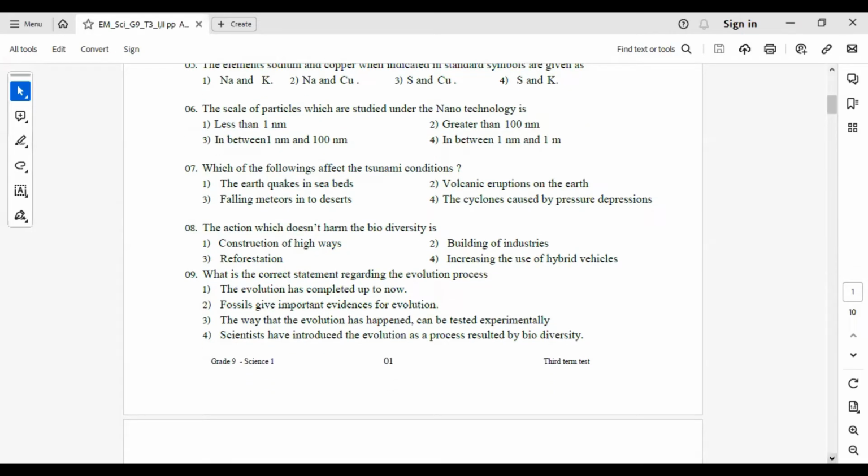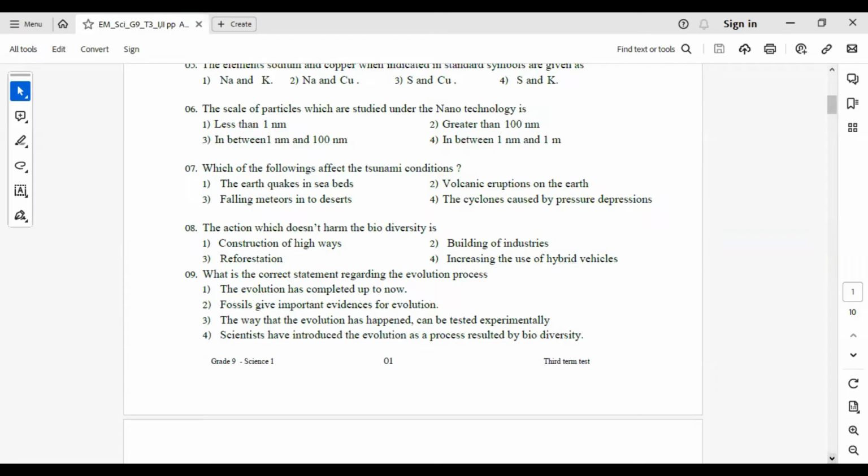Answer number 1, the earthquakes in seabeds. Volcanic eruptions on the earth are not affecting. Falling meteors into the deserts are not affecting. If the meteors fall into the sea, it affects the tsunami, but here it has been given as deserts, so it is not an answer for the question. The cyclones caused by pressure depressions are also not affecting.